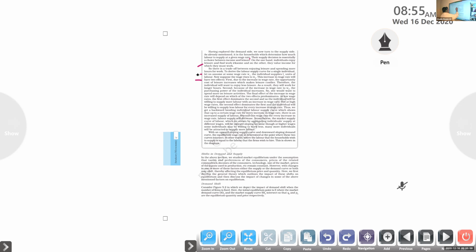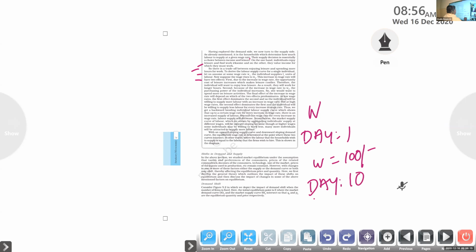When the wage rate increases, more supply of labor will be there, right? For example, on day one the wage rate is 100 rupees, and on day 10 that is increased to 200 rupees. This wage rate will attract more people to provide labor. Right or not? Yes or no? More people will get attracted towards that particular wage rate, and many people will go for work.